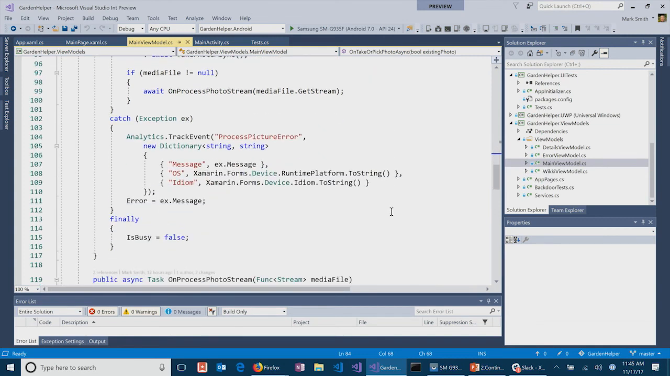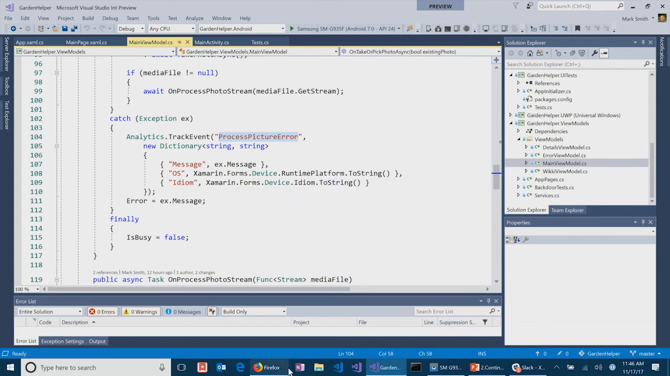I can also pass details with it. One of the things that doesn't happen today with the analytics reporting is it doesn't report caught errors. It will catch uncaught errors and report those. Those are crashes. But if I catch the exception, there's no way to report that. So I'm using a custom event for that, just to know what's happened in the photo service. I'm calling it process picture error, and I pass in a dictionary of string to string. It's just a key value dictionary. I've got the message from the exception, the operating system, and the idiom. That's, is it a phone, is it a tablet kind of thing.